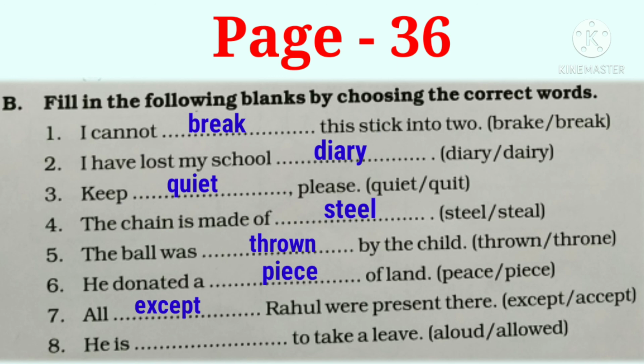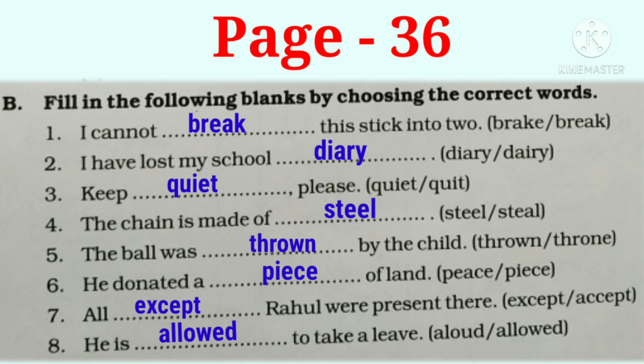Look at the last sentence now: he is dash to take a leave. The options are ALOUD or ALLOWED. And the correct option is ALLOWED. Allowed means permitted. And the word with the spellings ALOUD means actually when you say something, read or laugh aloud, you speak or laugh so that other people can hear you.